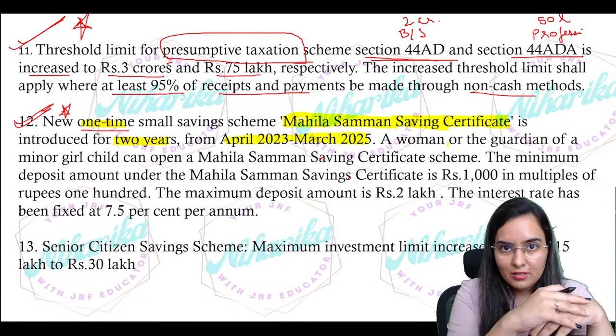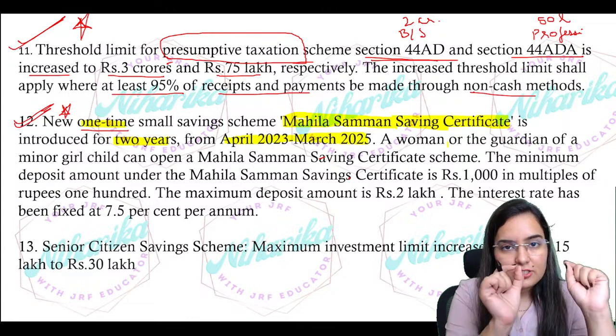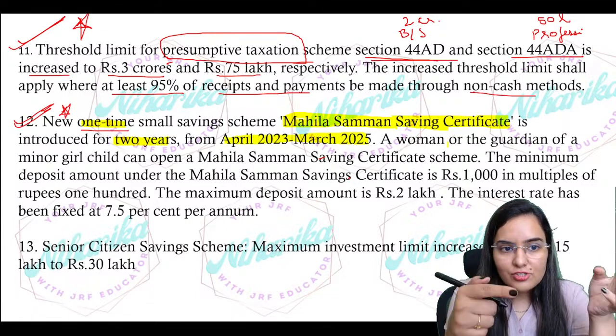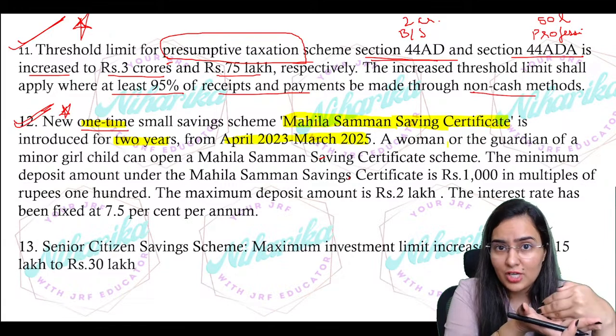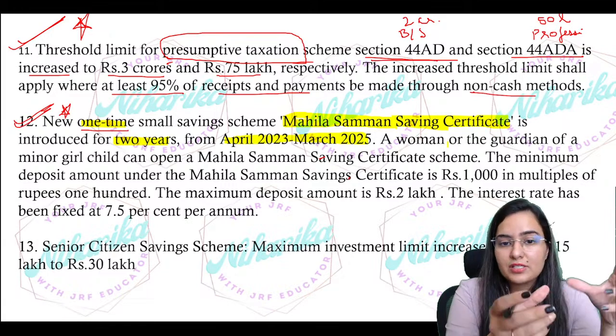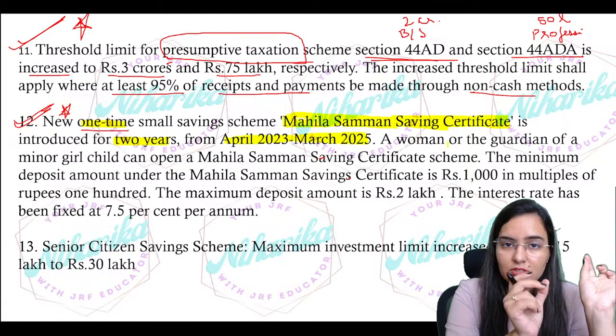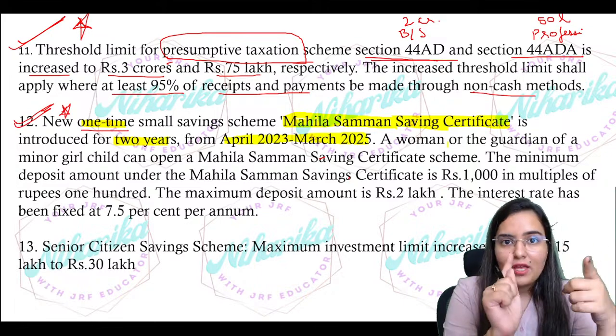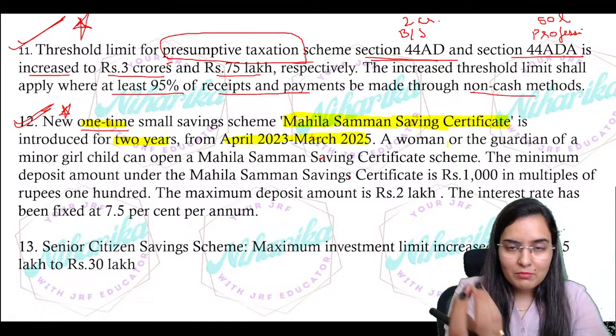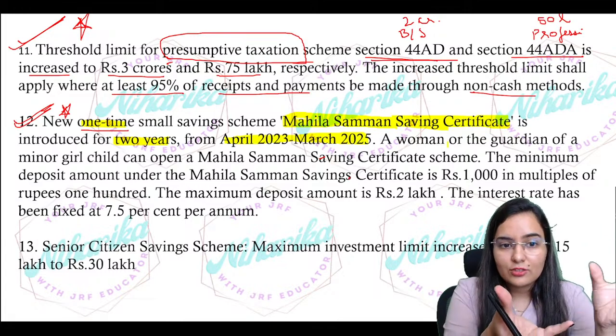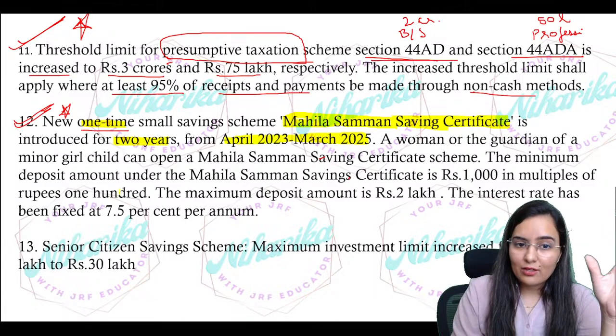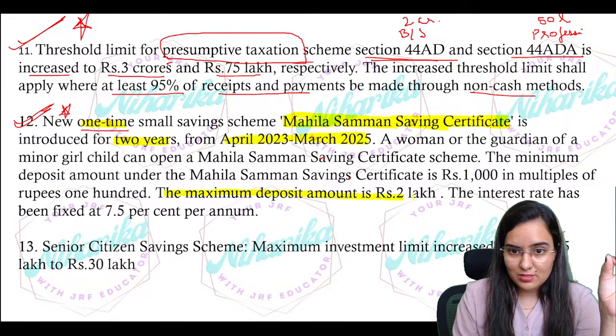मतलब एक विमेन या फिर एक गार्जियन, जो गार्जियन है माइनर चाइल्ड की, ओके, वो ओपन कर सकते हैं ये स्कीम में अपना अकाउंट. Now from that one account, or even if you take multiple accounts, in total you can deposit 2 lakh rupees. The maximum deposit is 2 lakh rupees.